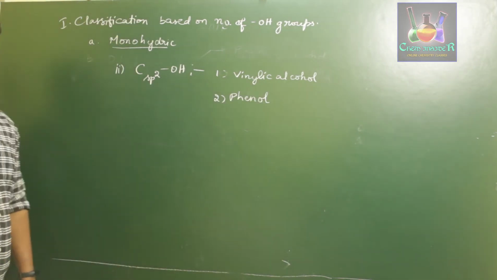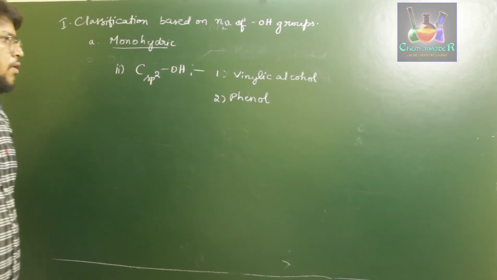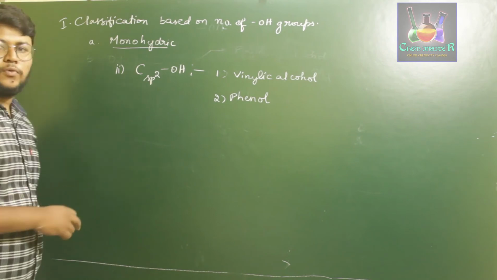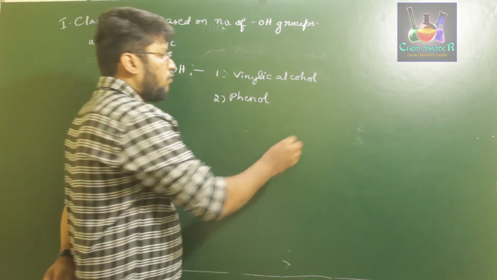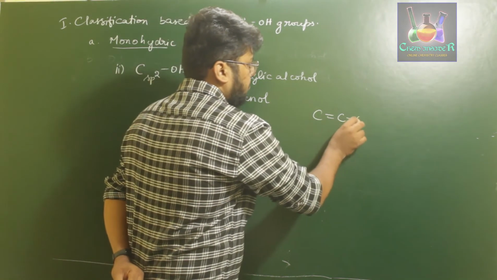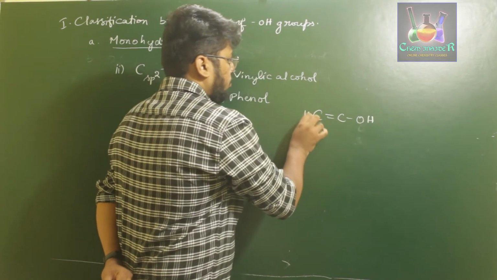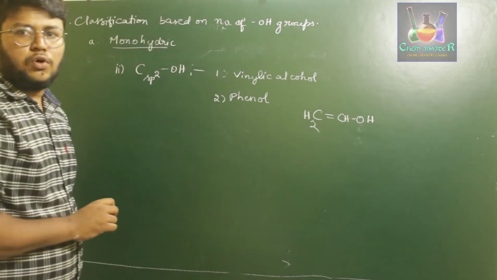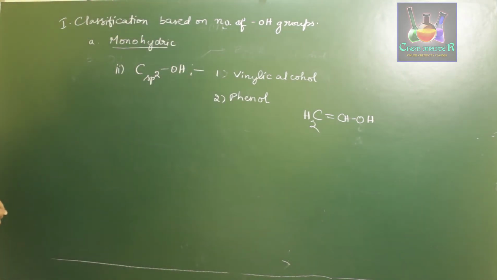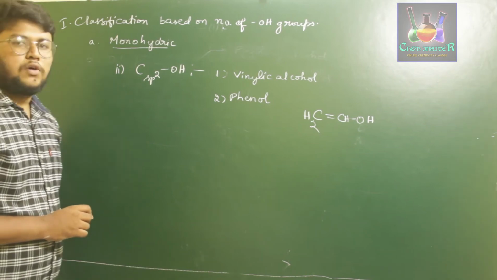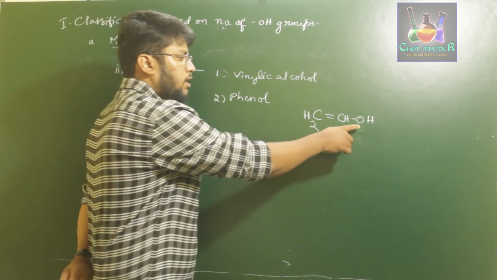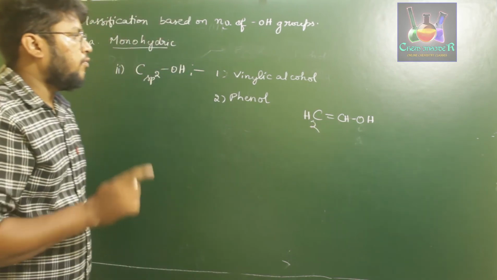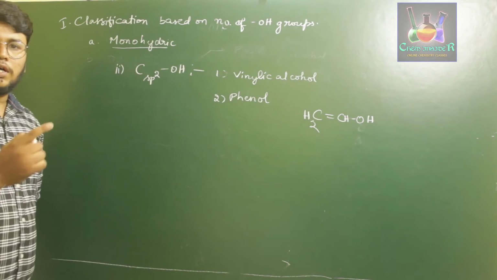Vinylic alcohols are those in which the OH group is attached to an aliphatic carbon involved in a carbon-carbon double bond. Remember, vinylic alcohol is different from allylic alcohol.